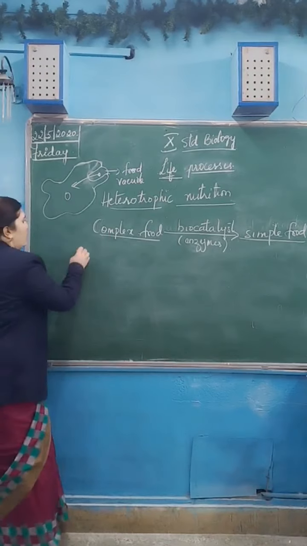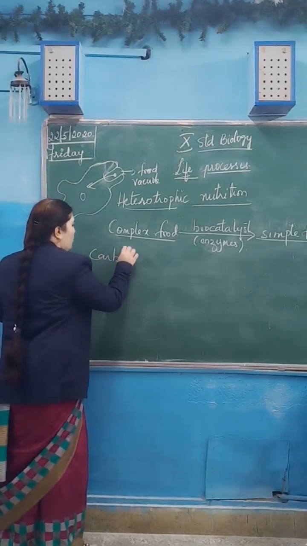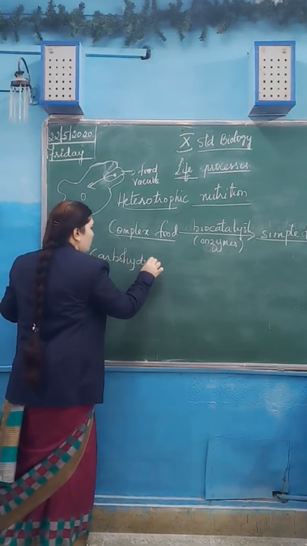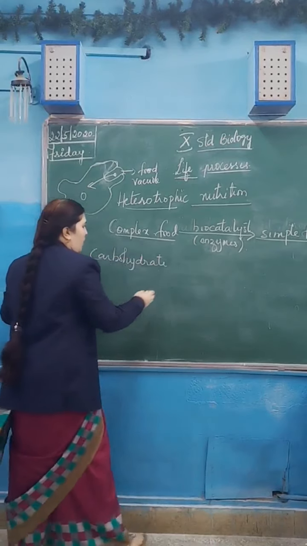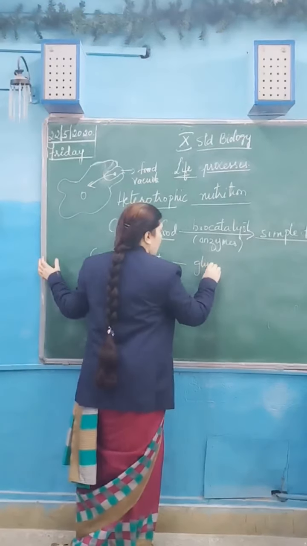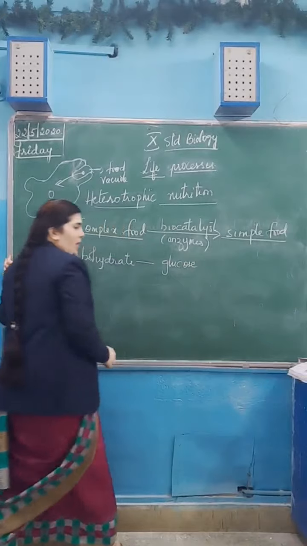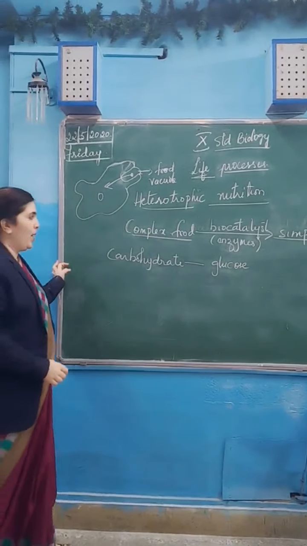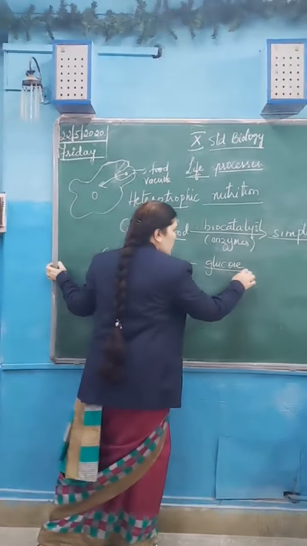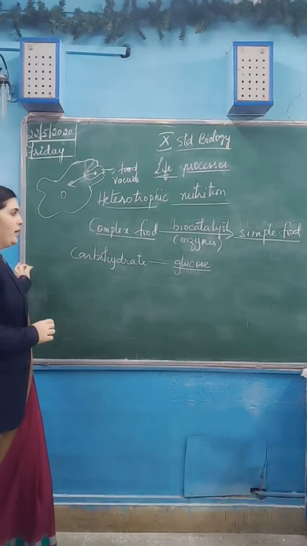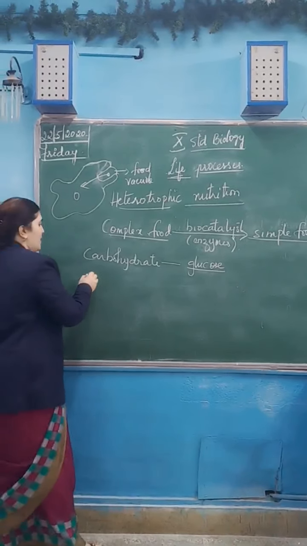Carbohydrate is finally broken down into glucose, which can be easily assimilated in the blood. Glucose readily mixes with the blood and it is absorbed by the cells.